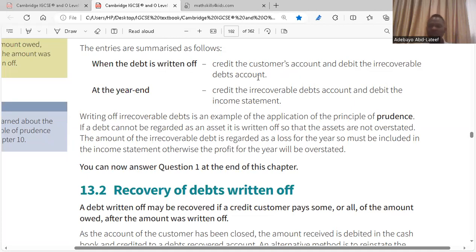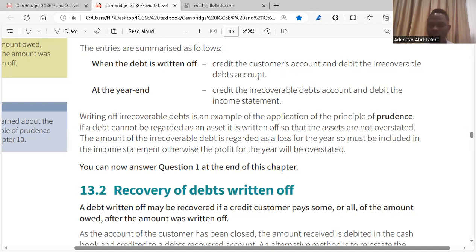Clear? Good. So if you have done that, it means you have applied the principle of prudency. Because if you do not apply the principle of prudency, you would have overstated your assets. And overstating your assets might tempt you as the owner of the business. When you have overstated your assets, you would be having more profit and you might be tempted to spend more. And also your financial statement is not reliable.